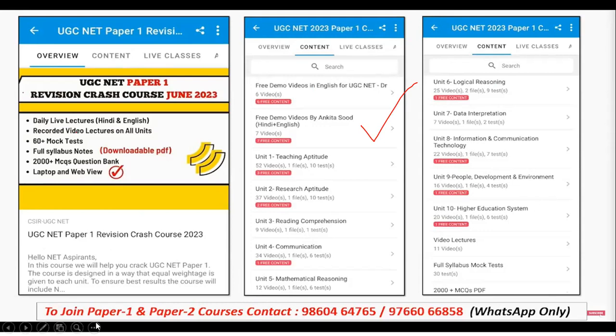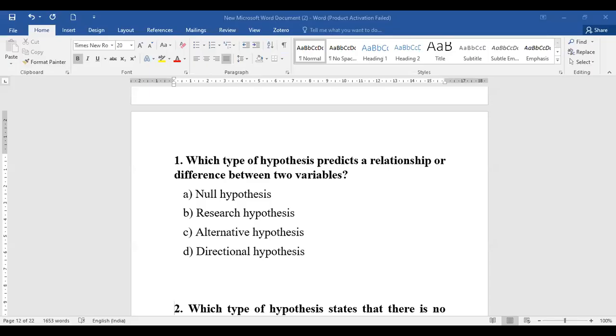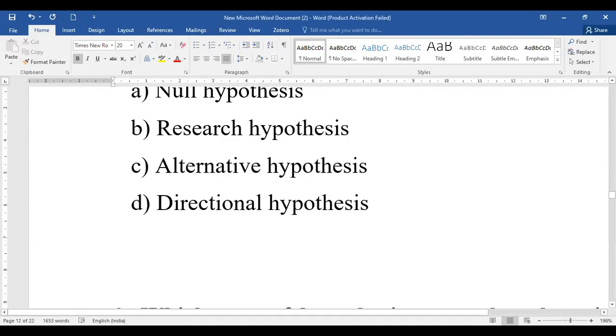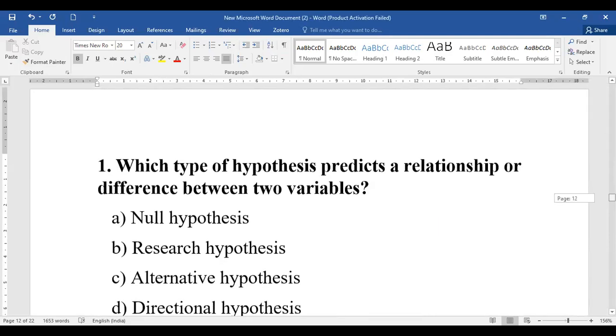Now, coming next is definitely your answers. We are going to see the questions. So let's start with the first question for the day. The initial questions are based on the topic hypothesis, and then we will start with communication. So on the screen, you have got the first question. You can start answering the questions after looking at them.